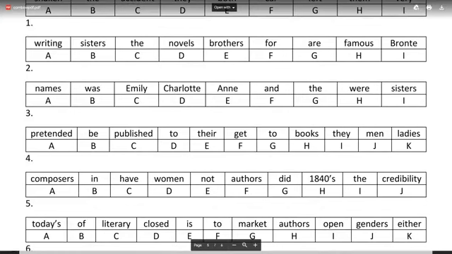Ashmi is also half right. None of you got it right. I'll tell you the answer for this one. The answer for number 4 is: in the 1840s, movement authors did not have credibility.